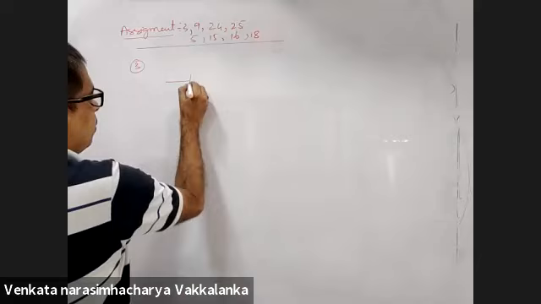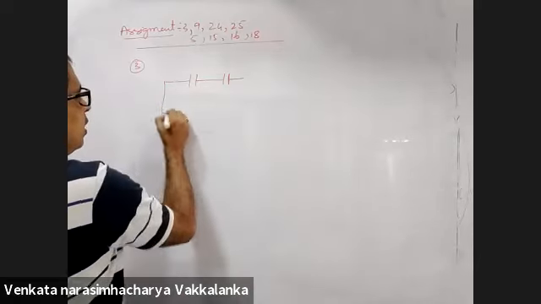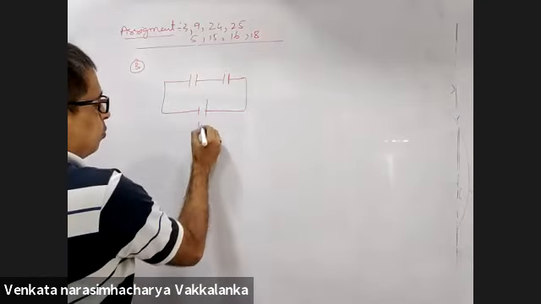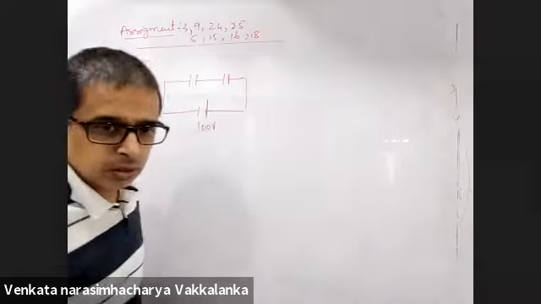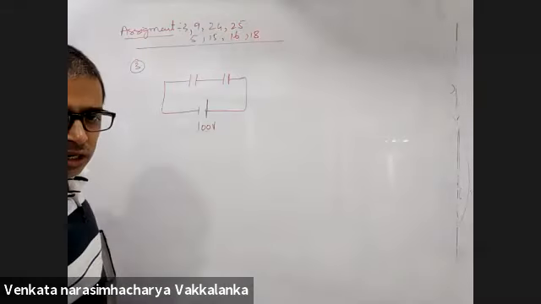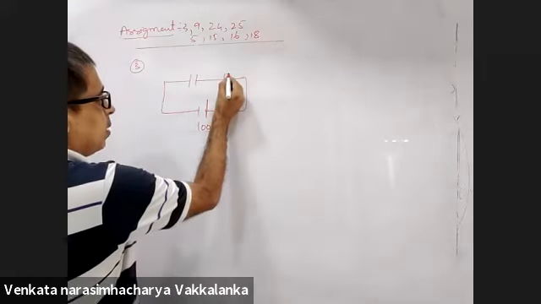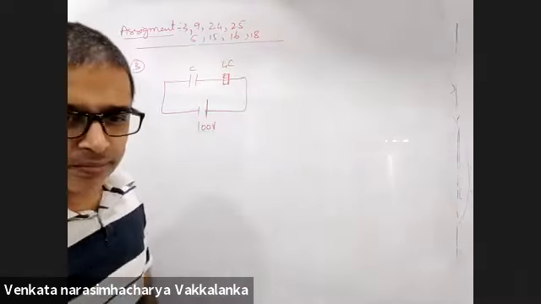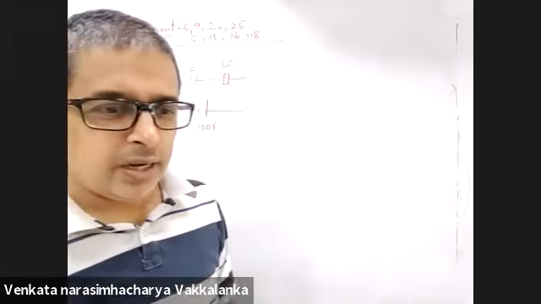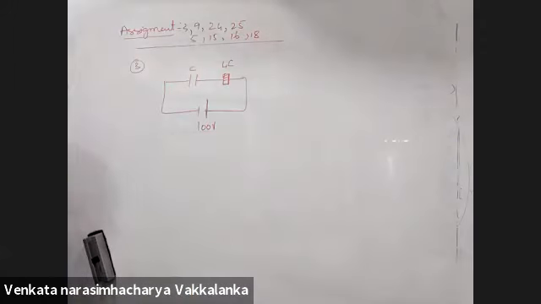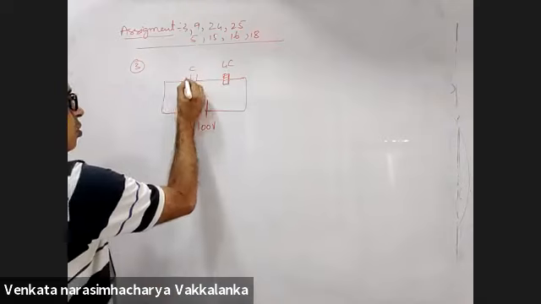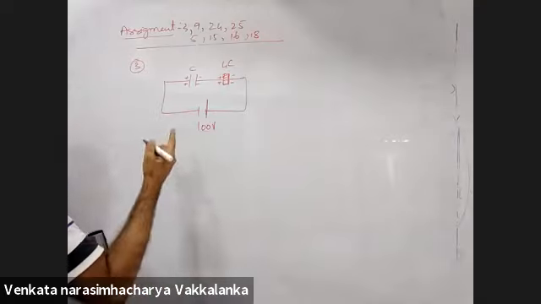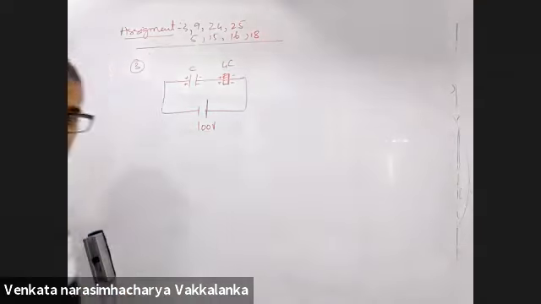Two identical capacitors are connected in series to a battery of 100 volts. A dielectric slab of constant 4 is inserted between the plates of the second capacitor. So if this is C, this will become 4 times C. Right? Potential difference across the capacitors will now be respectively... You introduced this, which means what will happen? The charge on both of them will increase. Right? Charge on both of them will increase.